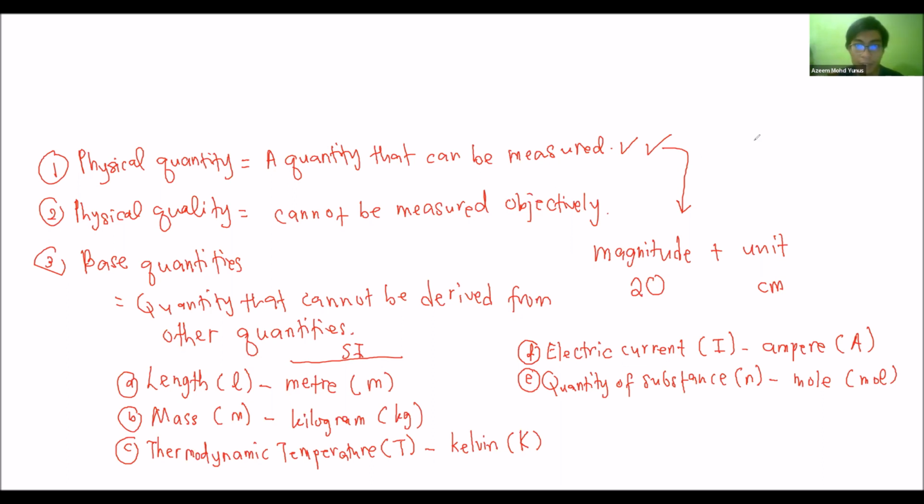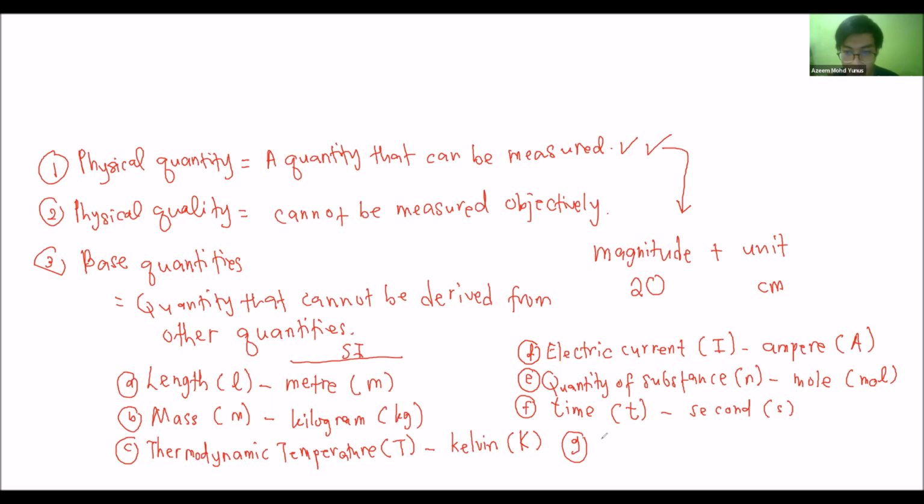Okay, let's make that clear. Mol. F, time. The symbol is small t. The unit is second. Small s, the symbol.